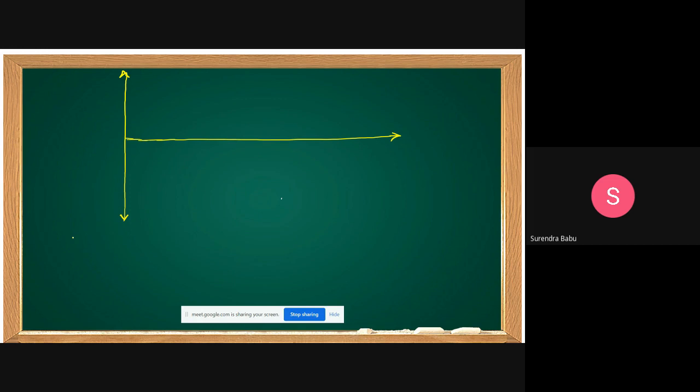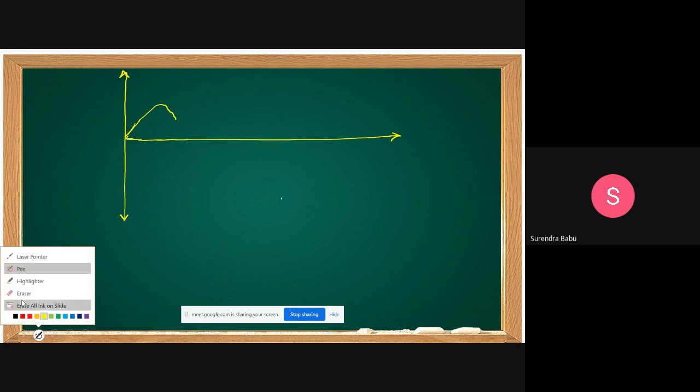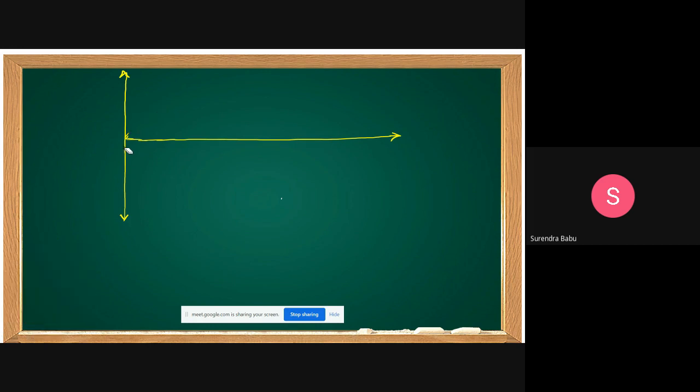I have taken i(t) equal to Im sin omega t. I(t), what did I take? Im sin omega t. Is it correct? I(t) I taken as Im sin omega t.